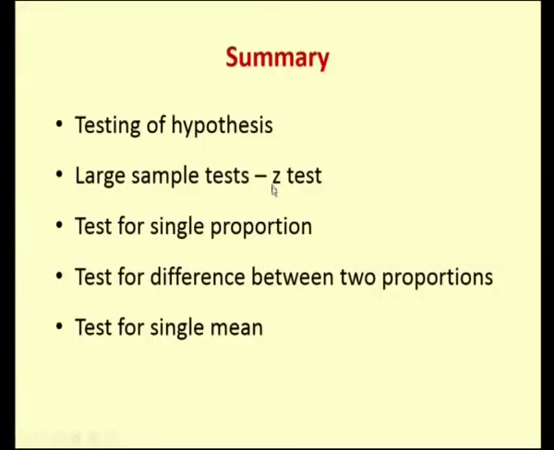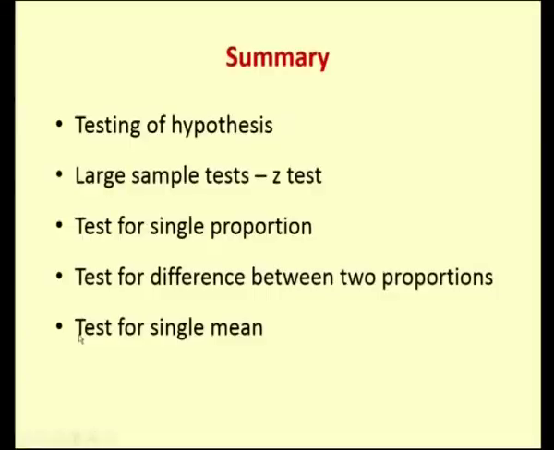And we have discussed about the large sample test, which we also called as the Z test. So, the large sample test is whenever your sample size is greater than 30, we call those tests as the large sample test. We always have a Z test or a normal test for the large sample test. Under a large sample test, we have seen about test for single proportion, test for difference between two proportions, and test for single mean. In test for single proportion, what we have done is we have compared the sample proportion